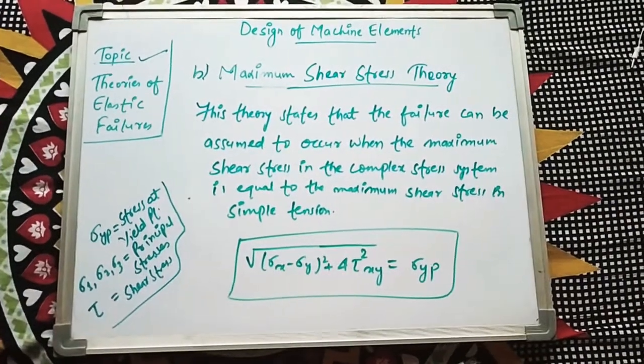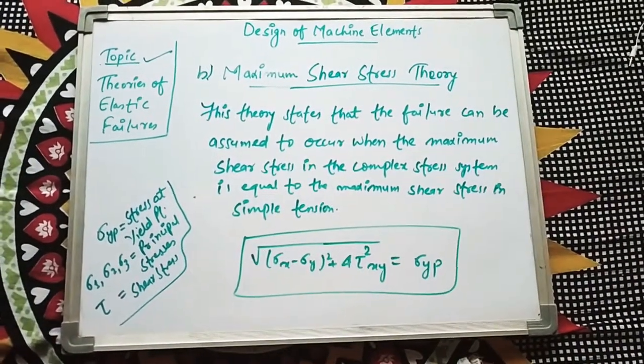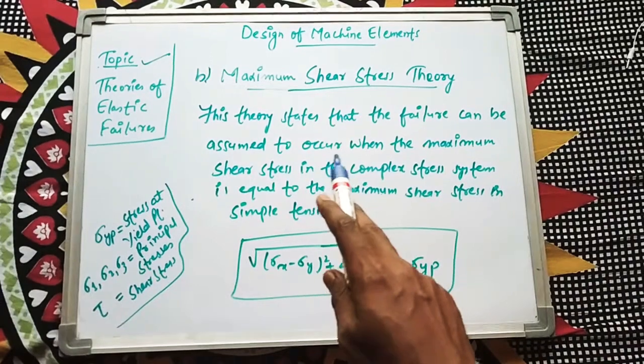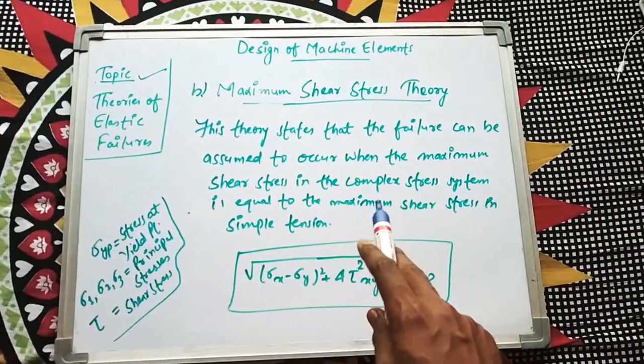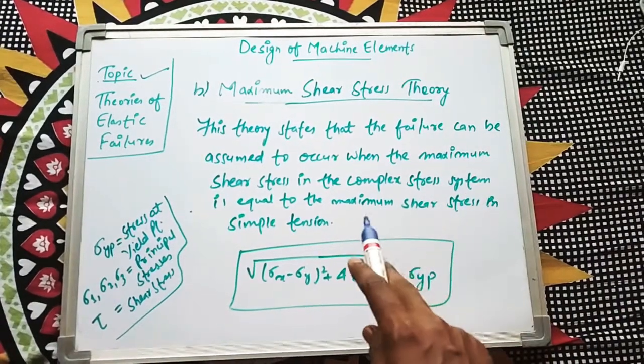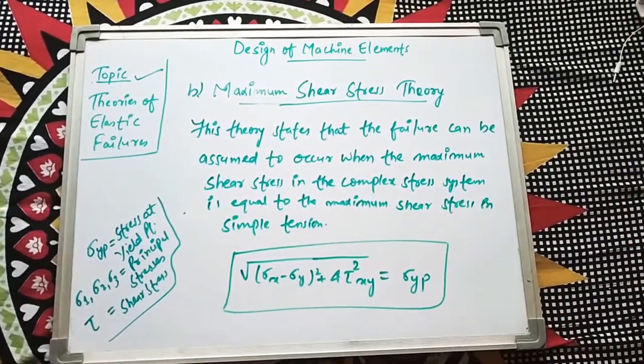Now the next topic is maximum shear stress theory. This theory states that failure can be assumed to occur when the maximum shear stress in the complex stress system is equal to the maximum shear stress in simple tension.